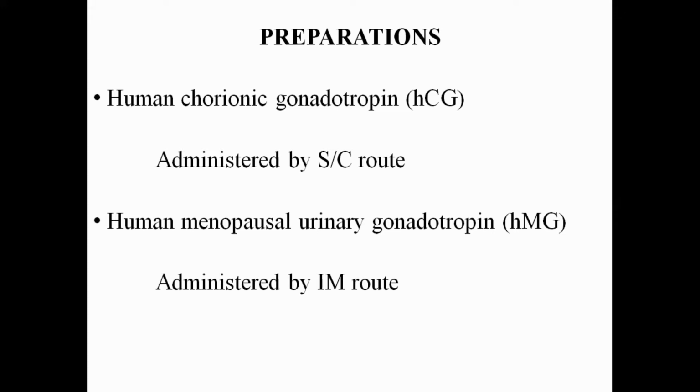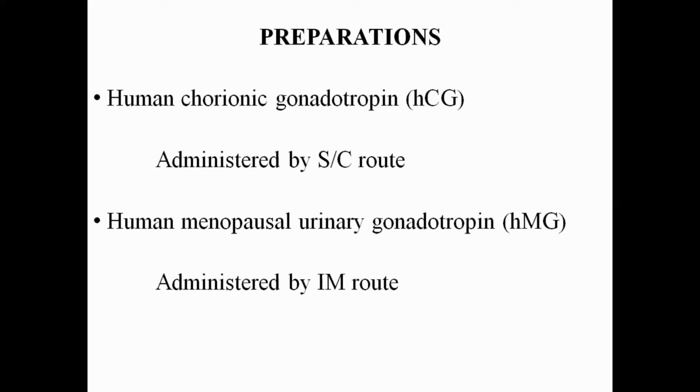Human chorionic gonadotropins are glycoprotein hormones which are secreted and released during pregnancy from the fetal placenta.